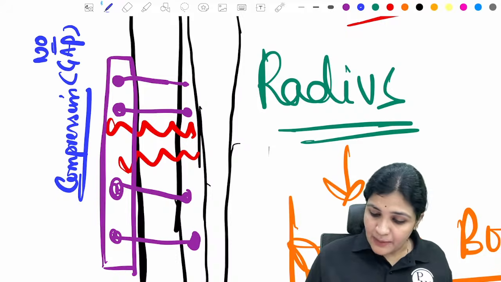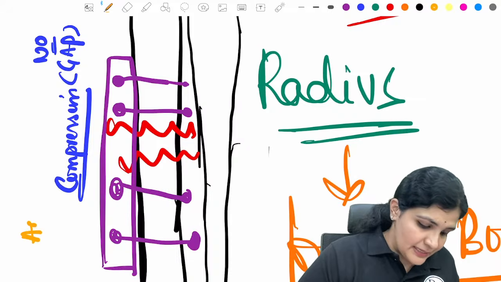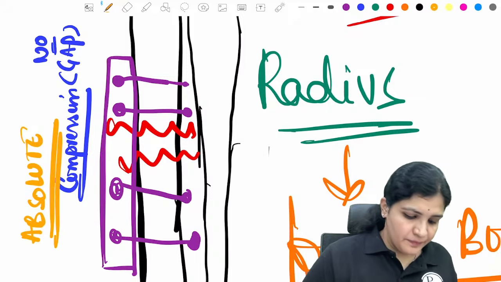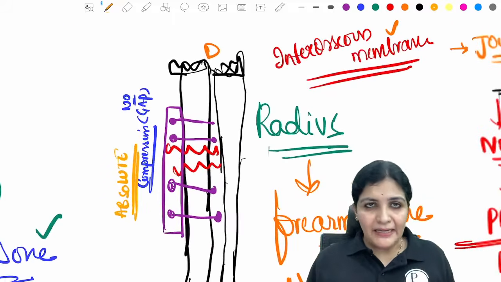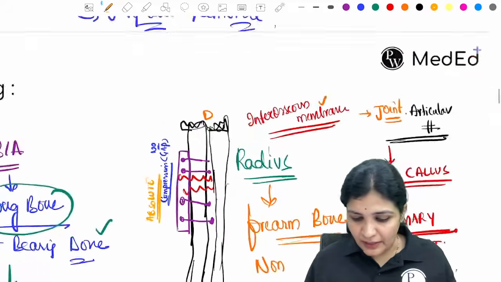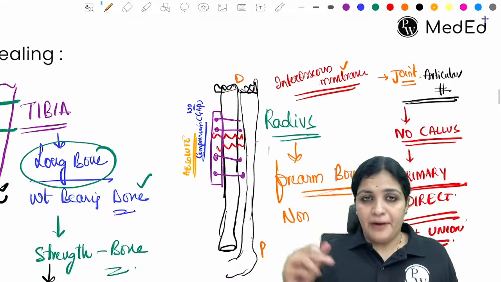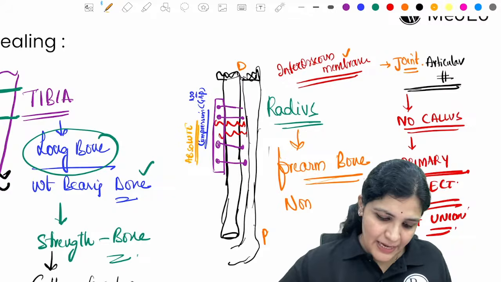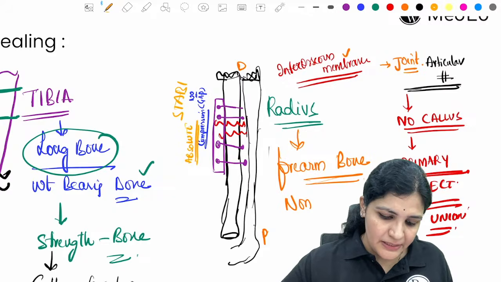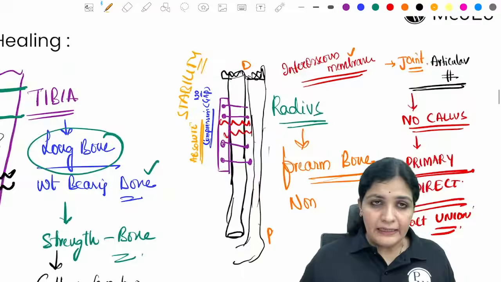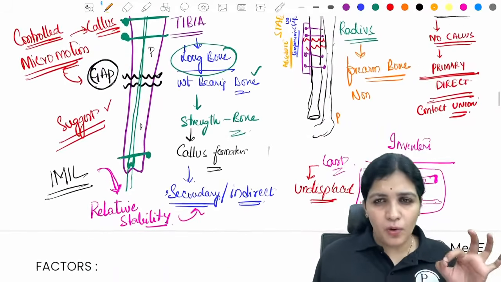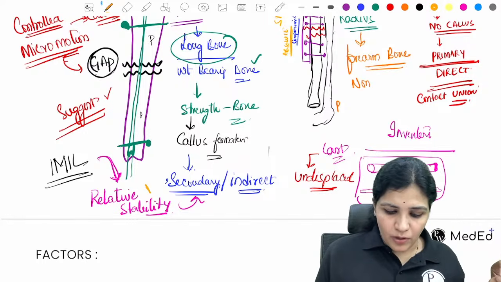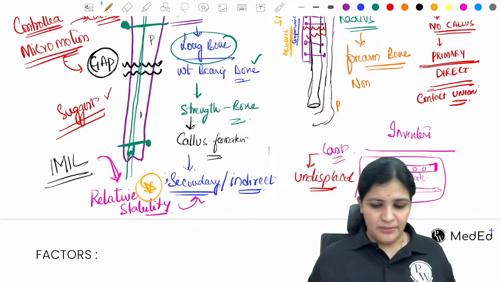This type of stability is called absolute stability. So this plate will result in direct healing, primary healing, no callus formation, and this is called absolute stability. And in the nail, we are creating a small gap with controlled micromotion, and this gives what is called relative stability.